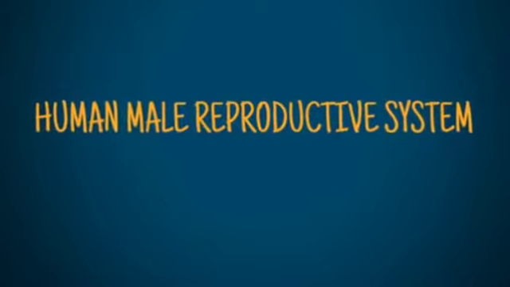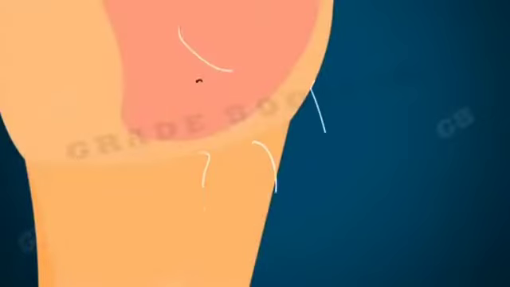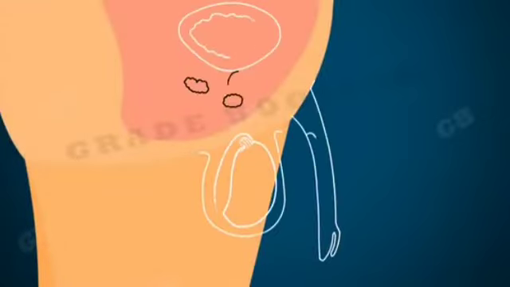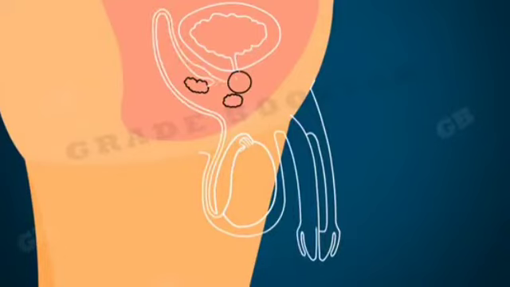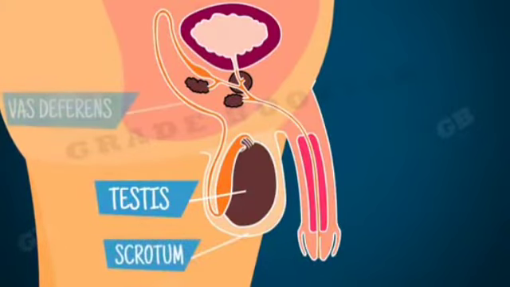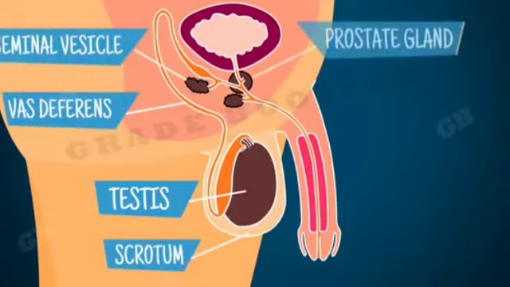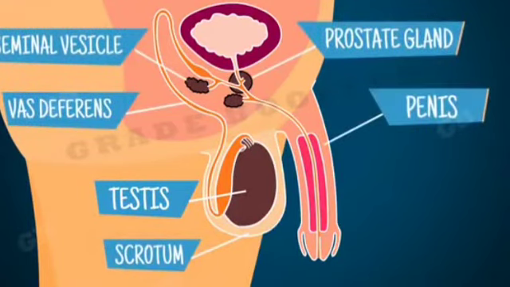Human male reproductive system. In this video, we'll see the different parts of the human male reproductive system and their specific jobs. The human male reproductive system is made up of different organs like testes, scrotum, vas deferens, seminal vesicles, prostate gland, penis, and urethra.